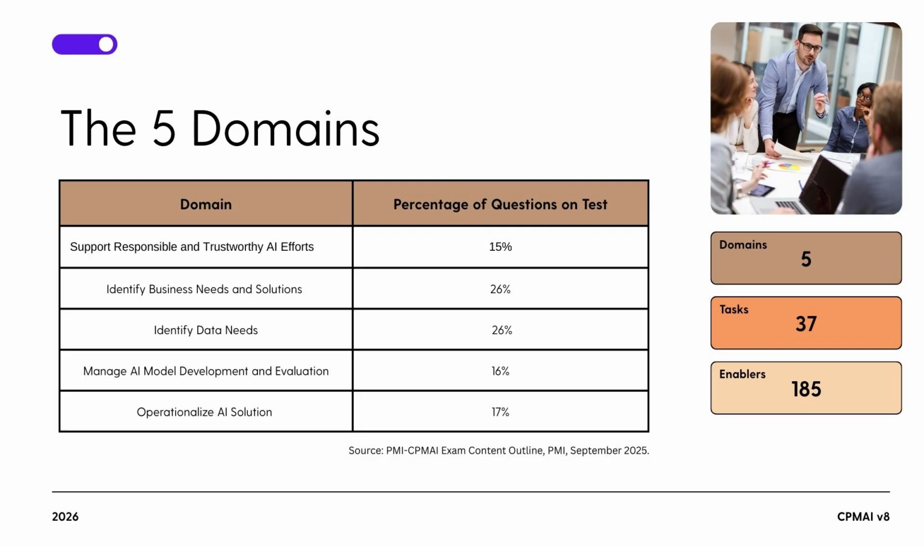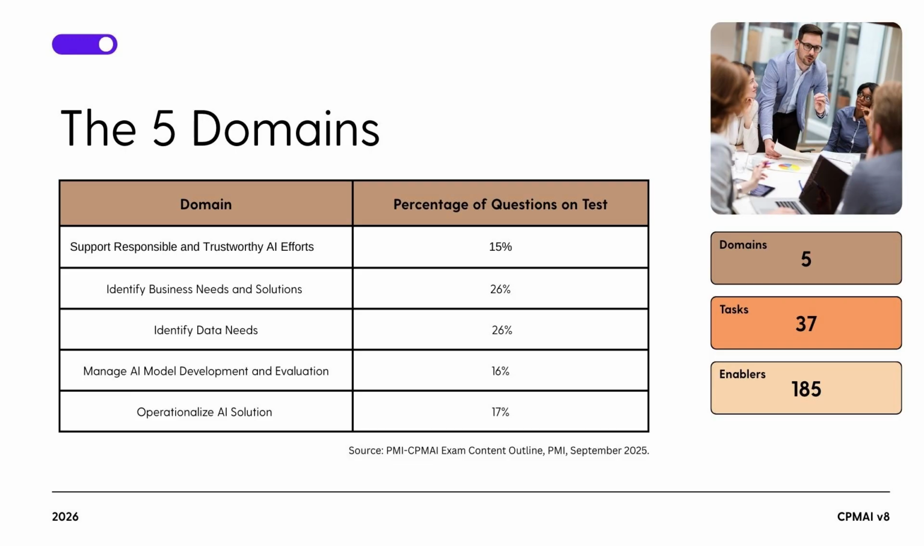First, support responsible and trustworthy AI efforts account for 15% of the questions. Second, identify business needs and solutions makes up 26%. Third, identify data needs also represents 26% of the exam. Fourth, manage AI model development and evaluation comprises 16%. And finally, operationalize AI solution covers 17%.